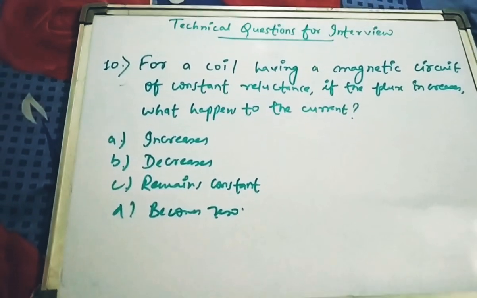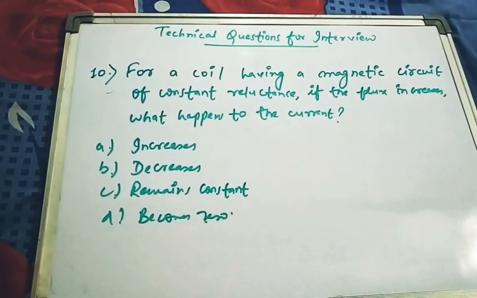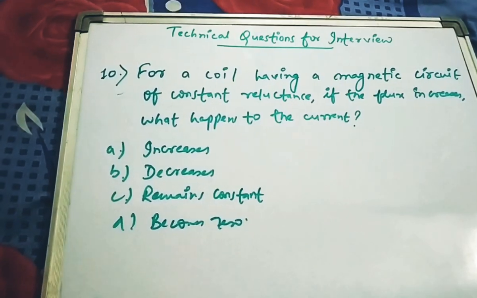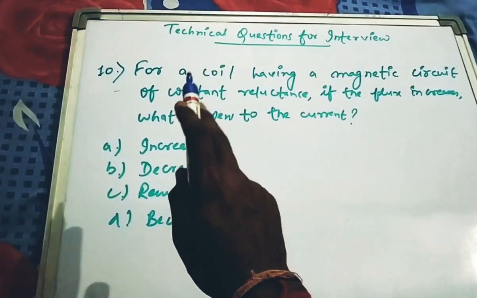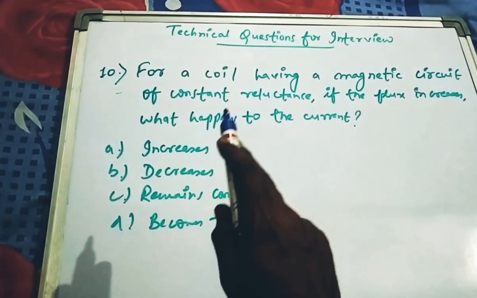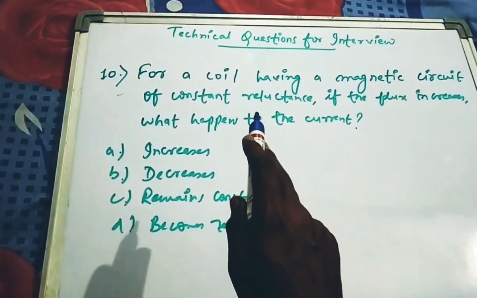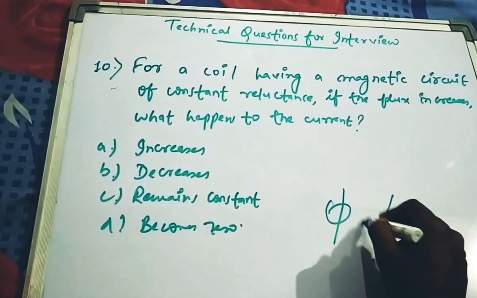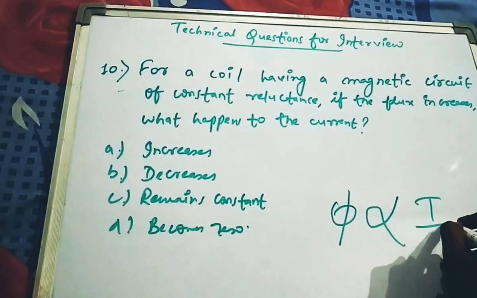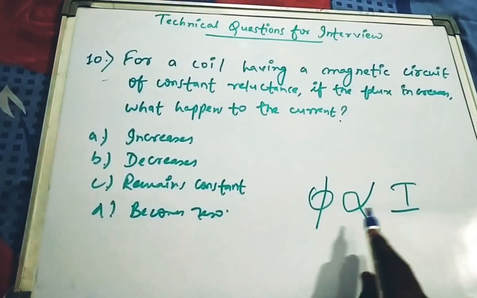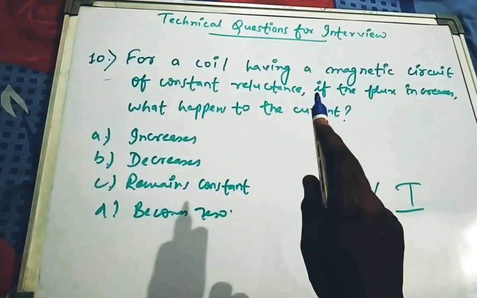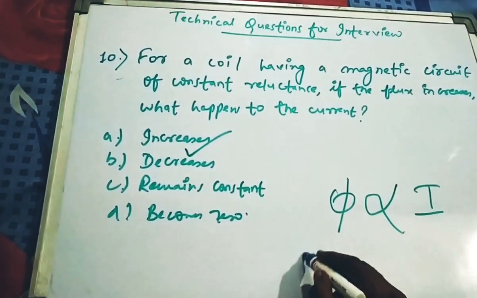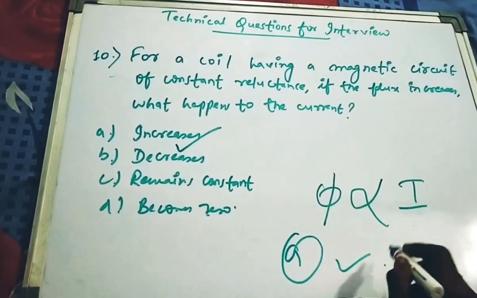Now coming to the next question: for a coil having a magnetic circuit of constant reluctance, if the flux increases, then what happens to the circuit? We should know that for a magnetic circuit having constant reluctance, the flux in that circuit is directly proportional to current. So if the flux increases, then the current will also increase. That means option A will be the answer for this question.